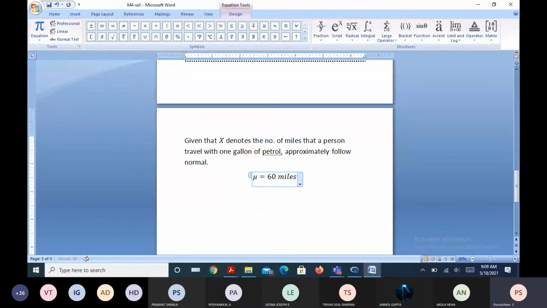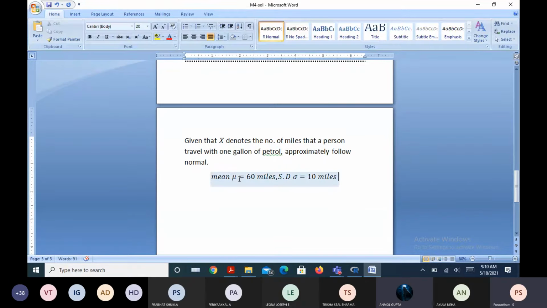And what is the standard deviation? First one is the mean, mu, which is 60 miles. Next one is the standard deviation, sigma, which is equal to 10 miles. This is the information given to us, right?